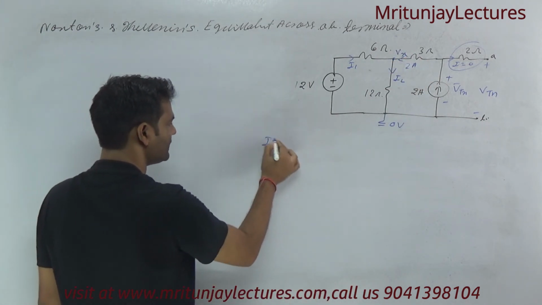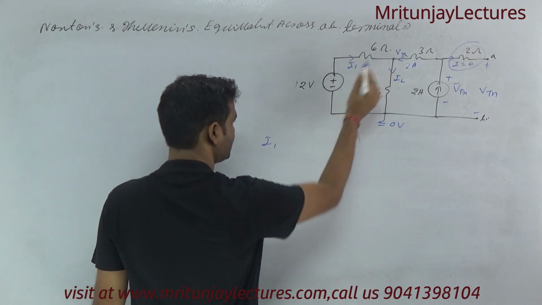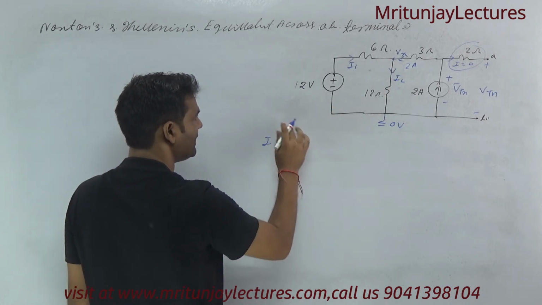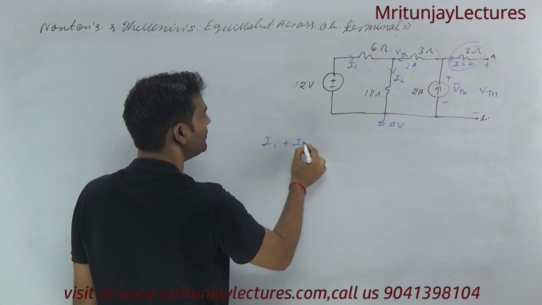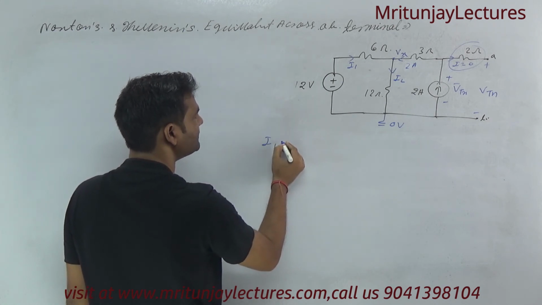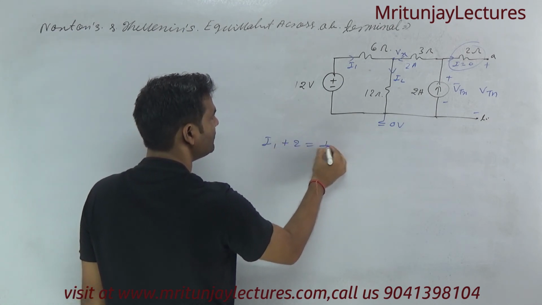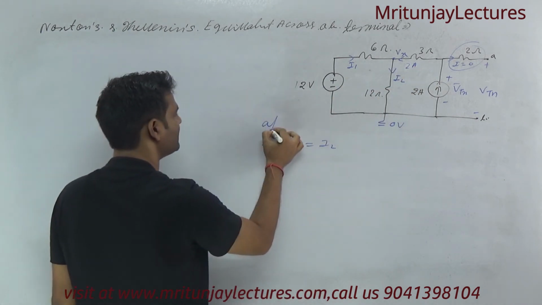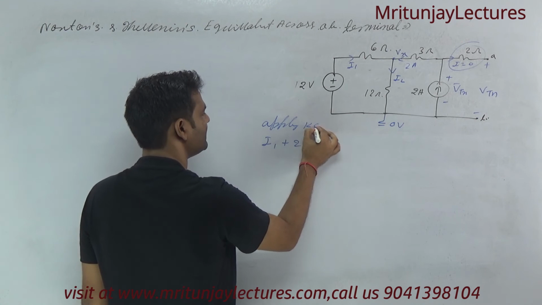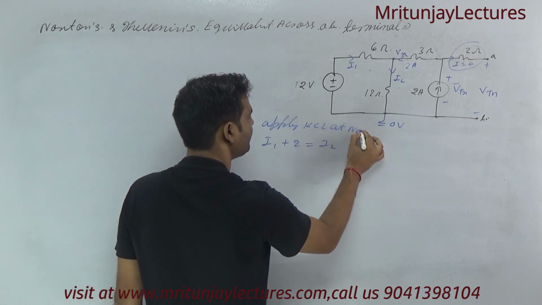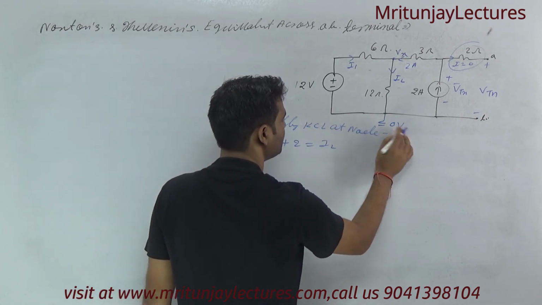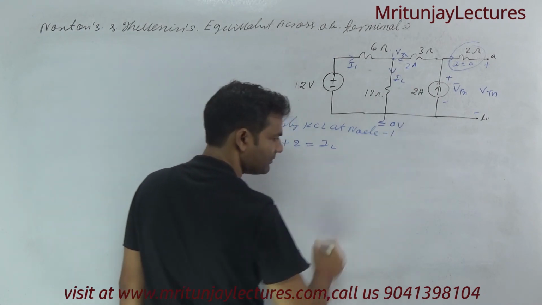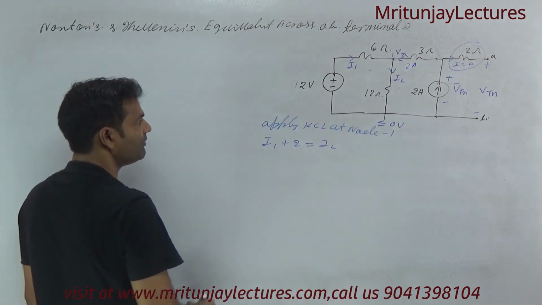So apply KCL at this node. I1 plus 2 will equal I2. Suppose that is node 1. What about I1?